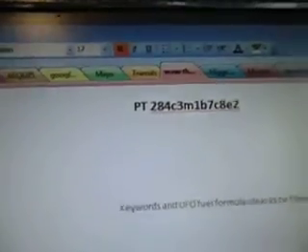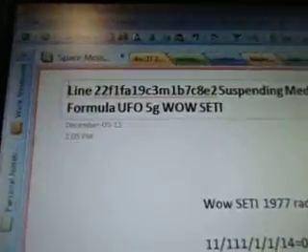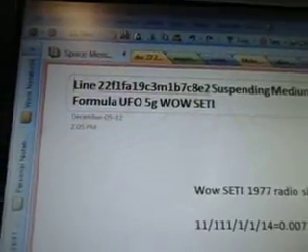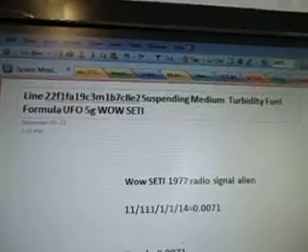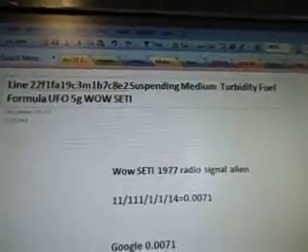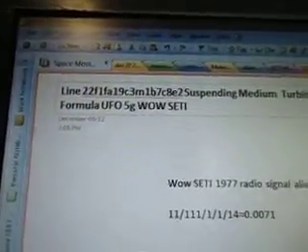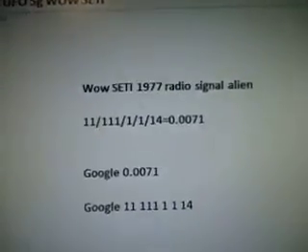284C3m1b7c8e2. As you can see, if there's numbers after the letter, it's part of a series, okay? So line 22f1fa19c3m1b7c8e2. Suspending medium turbidity fuel formula UFO 5G Wow Seti. There's the alien radio signal.